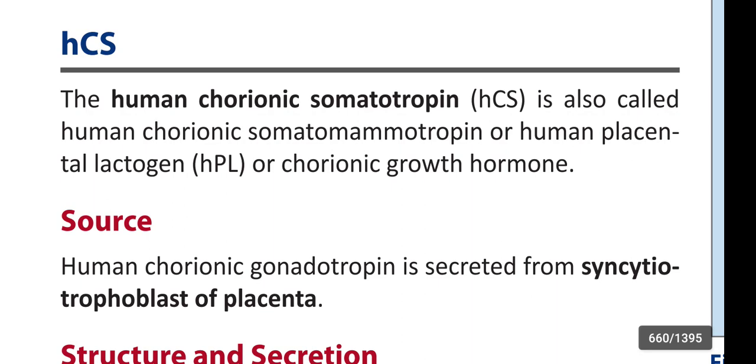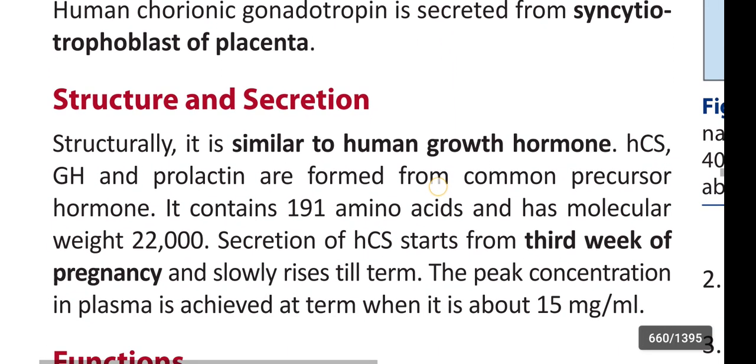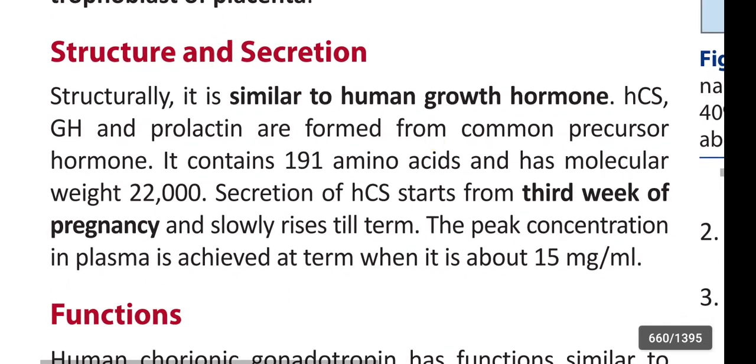Source: human chorionic somatotropin is secreted from the syncytiotrophoblast of the placenta. Okay, and structure and secretion.